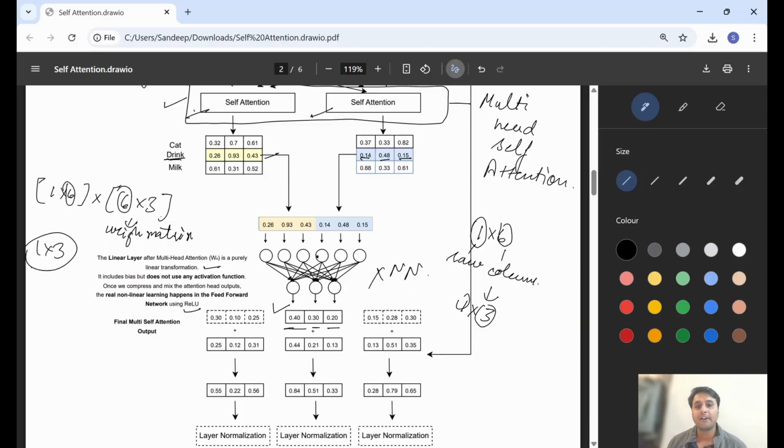So for the word drink, we will get this attention vector, and this is the final multi-head self-attention output. Similarly, for the cat word and the milk word, we will do the same operations, and we will get two other vectors of size 3.